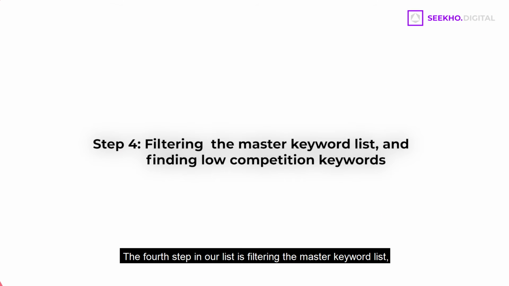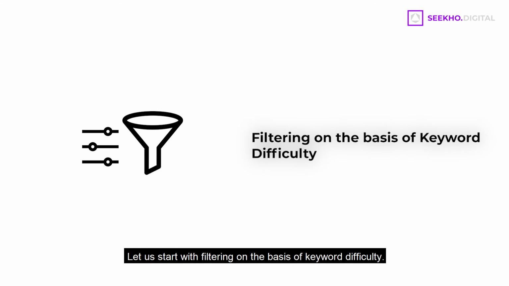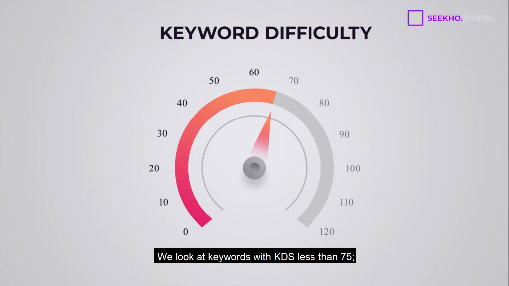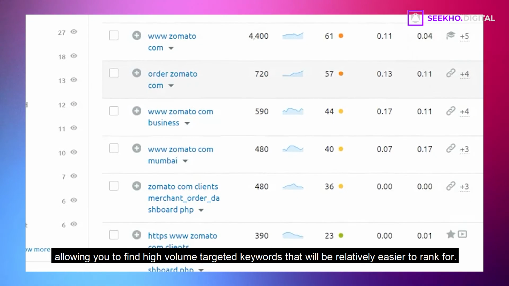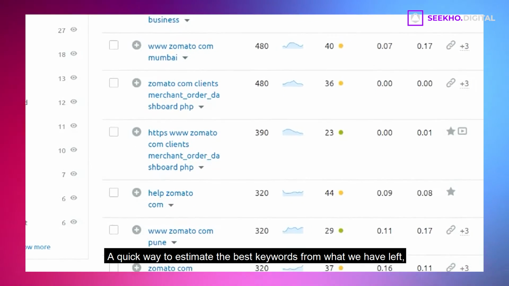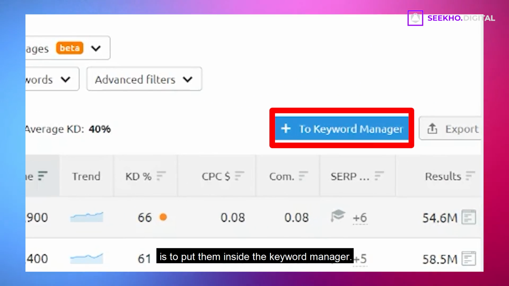The fourth step in our list is filtering the master keyword list and finding low competition keywords. Let us start with filtering on the basis of keyword difficulty. We look at keywords with KDS less than 75, allowing you to find high-volume targeted keywords that will be relatively easier to rank for. A quick way to estimate the best keywords from what we have left is to put them inside the Keyword Manager.